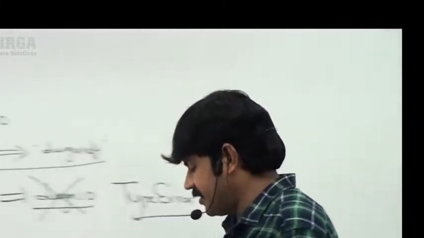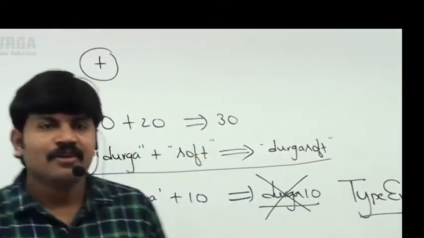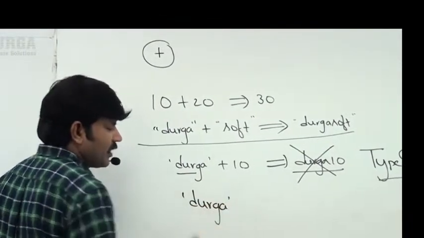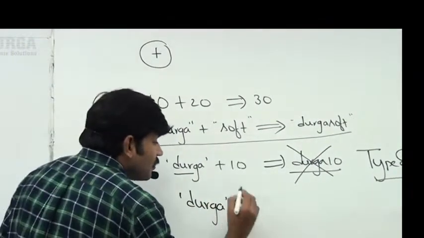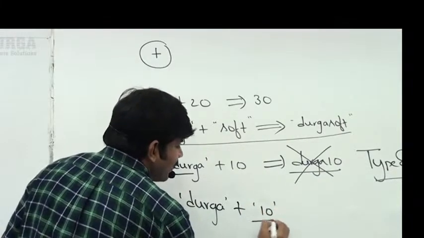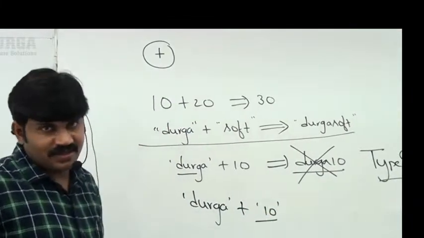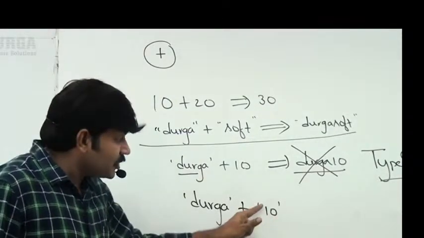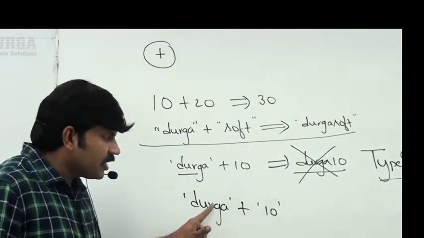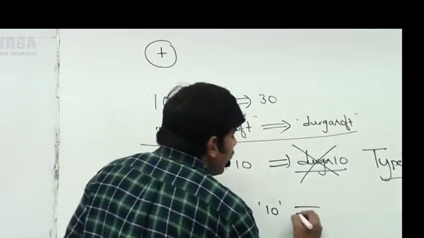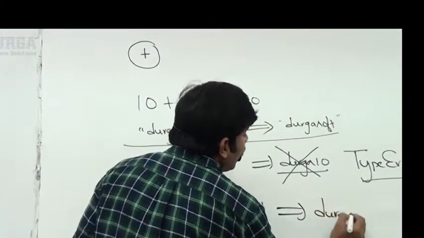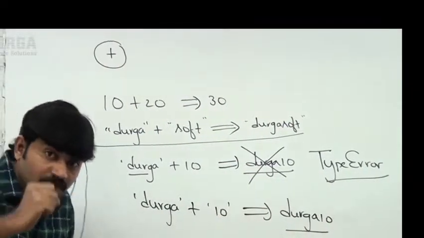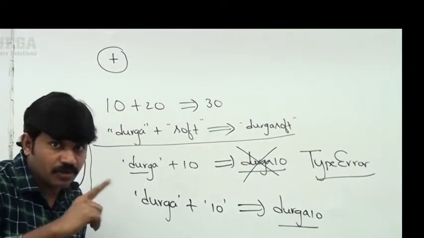Then how can I correct this mistake? There are two ways, sir. One way: Durga I'm taking plus let me take 10 in string form. Let me take 10 in the string. Now even though it is 10, internally it is a string only. So first string plus second string. What is the answer we are going to get, sir? Durga 10. Perfectly it's going to work. So both arguments must be string type. That's what you should be aware of.